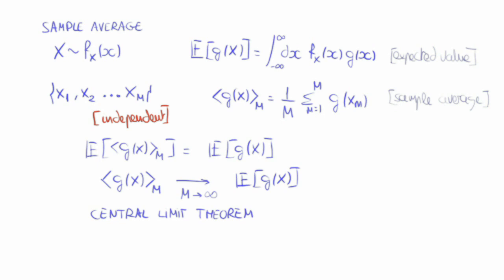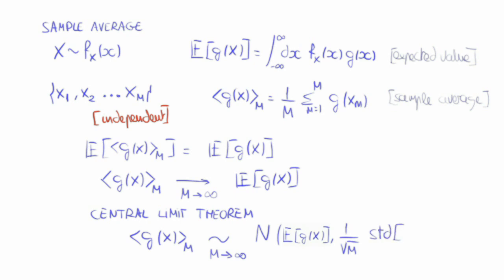The central limit theorem tells us that asymptotically, the sample average goes, as m goes to infinity, as a normal distribution centered at the expected value and whose standard deviation is 1 over the square root of the sample size times the standard deviation of g of x.